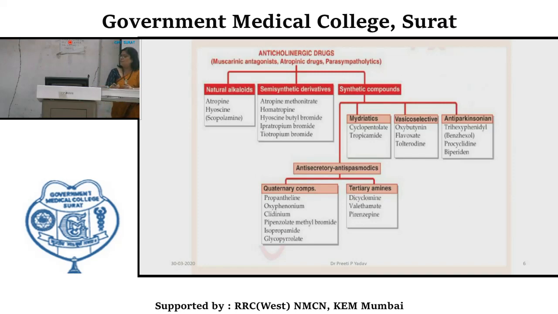Another category is anti-secretory or antispasmodic compounds. There are tertiary compounds and quaternary compounds. In tertiary compounds we have dicyclomine, valethamate, pirenzepine. In quaternary compounds, propantheline, oxyphenonium, clidinium, pipenzolate methyl bromide, isopropamide and glycopyrrolate.